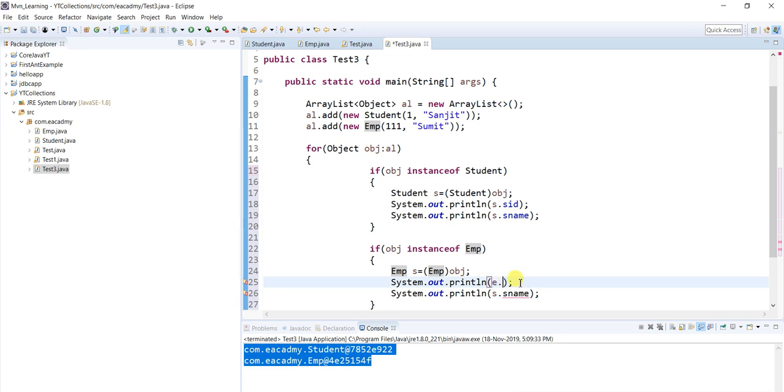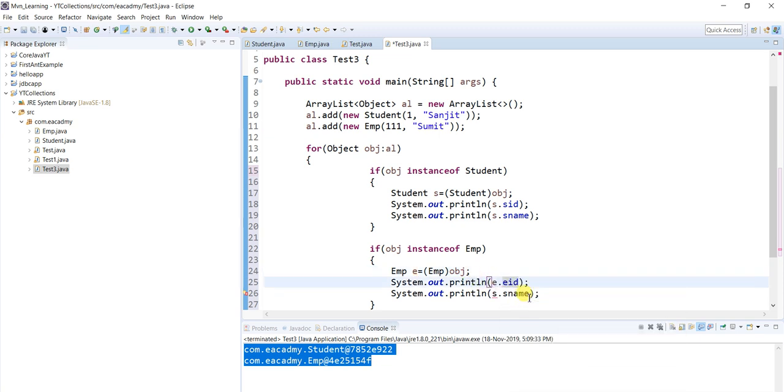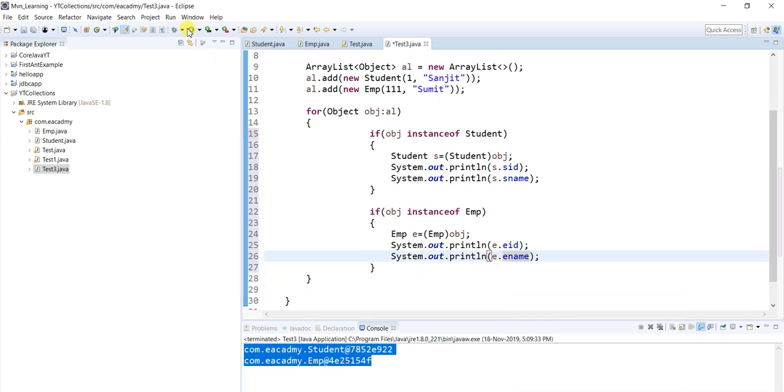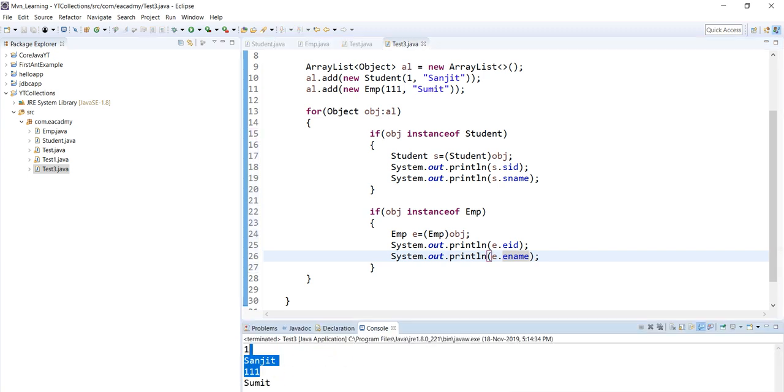And here I'll take a variable, let's say e. So e dot eid, e dot ename, okay. This way if you try to print, you can see it will print all the things. So I hope you understand.